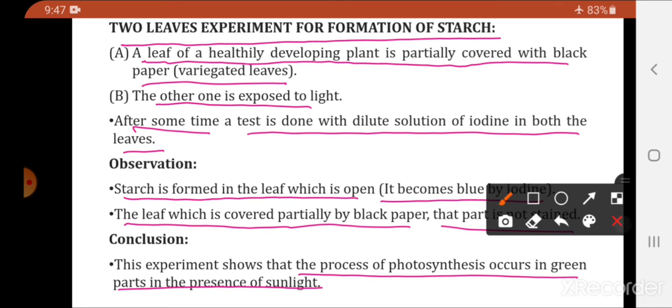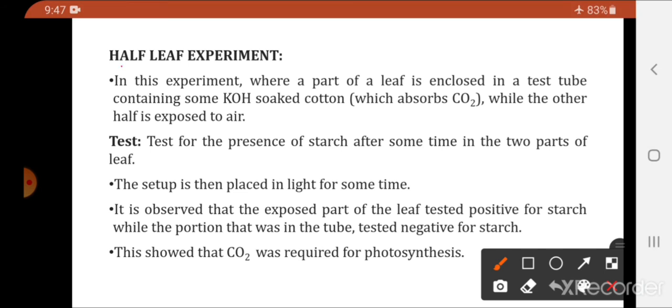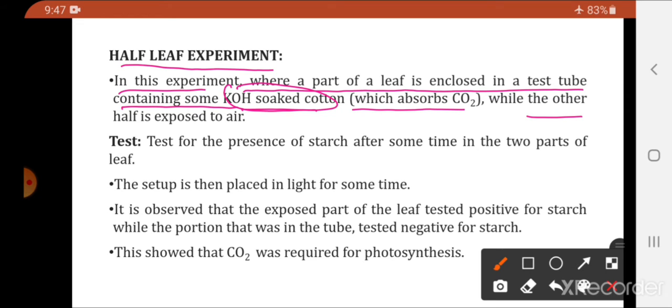Clear? Now, next experiment is a half leaf experiment. In this experiment, a part of a leaf is enclosed in a test tube containing some KOH, potassium hydroxide, soaked cotton. Now, KOH has the property to absorb the carbon dioxide, while the other part is exposed to air. Half of the leaf is dipped into the test tube which contains the KOH soaked cotton, and the other part of the leaf is exposed to air.